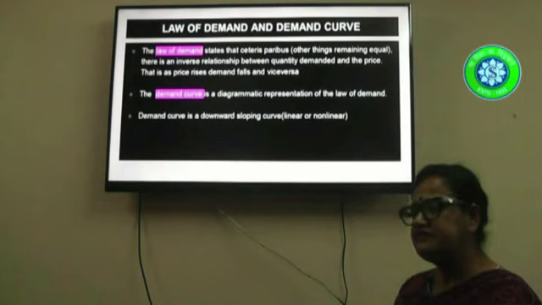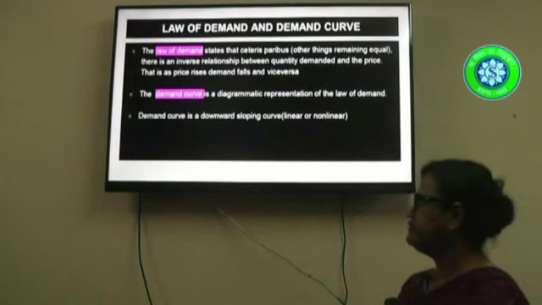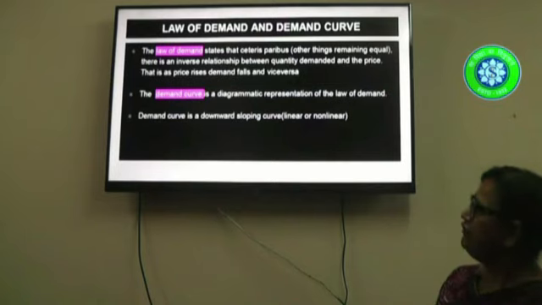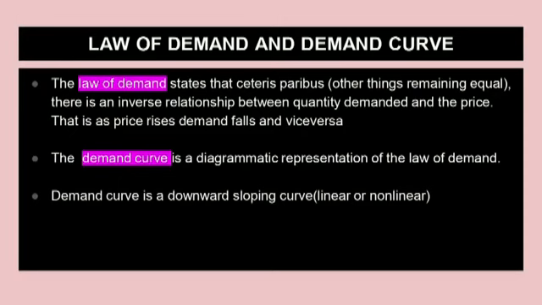So what is the law of demand? The two things that marginal utility theory has helped us to derive are the law of demand and the demand curve. The law of demand states that ceteris paribus, that means all other things remaining constant, say the income of the consumer, the prices of other goods, complements, substitutes, and preferences remaining constant, as the price of the commodity falls, the quantity consumed by him is increasing.